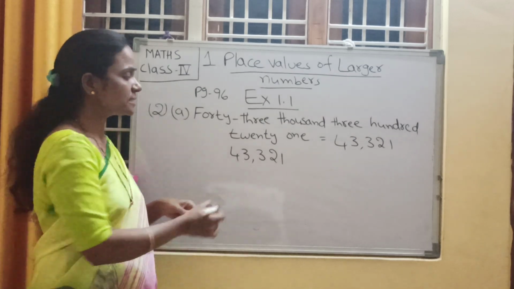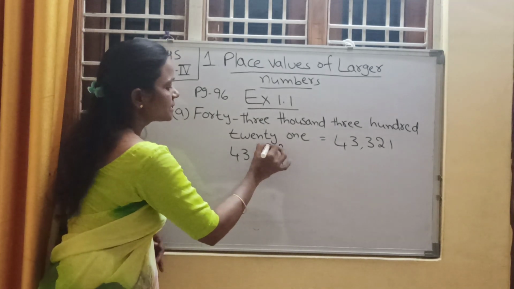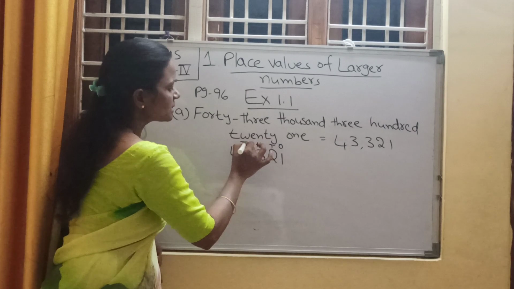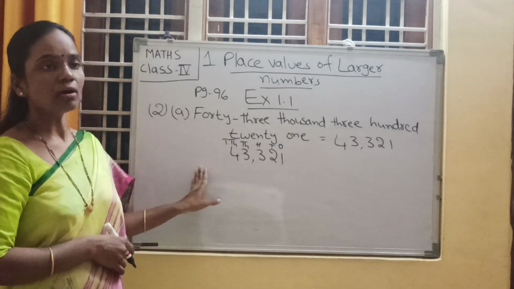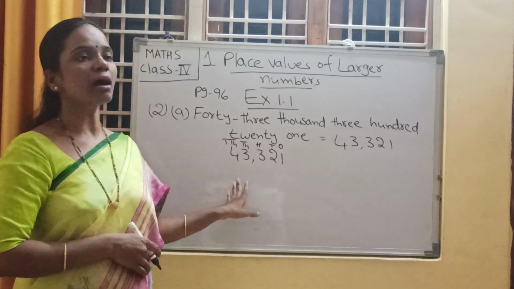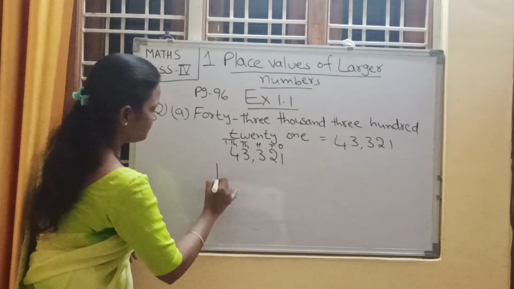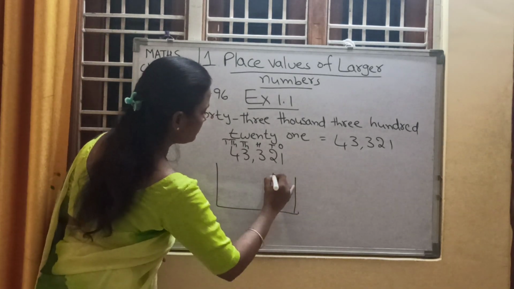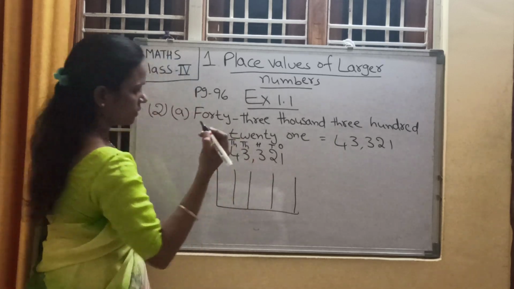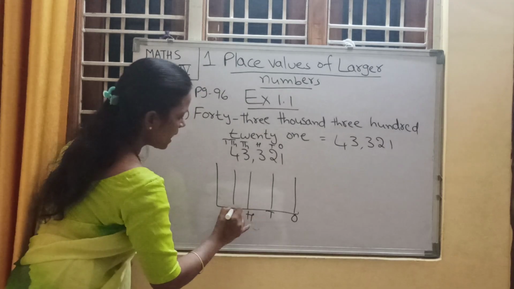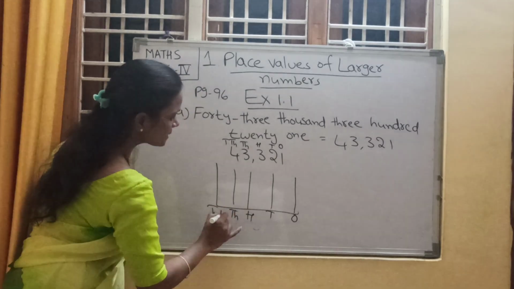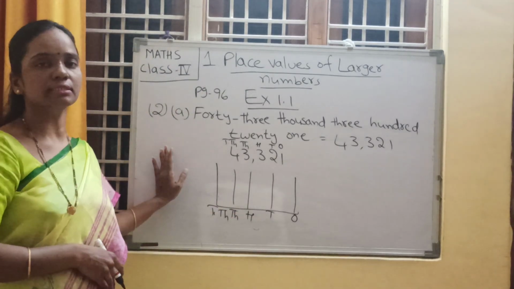Write down the places: ones place, tens place, hundreds place, thousands place, and 10,000s place. Now, how to represent this number on the tool abacus?